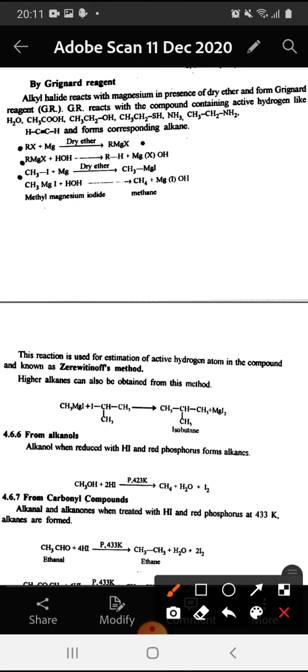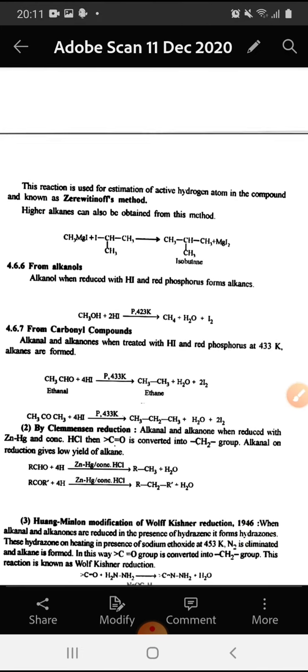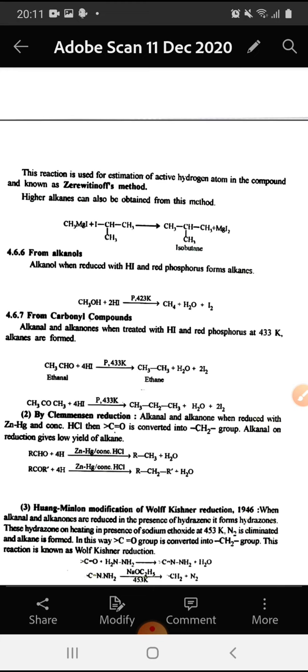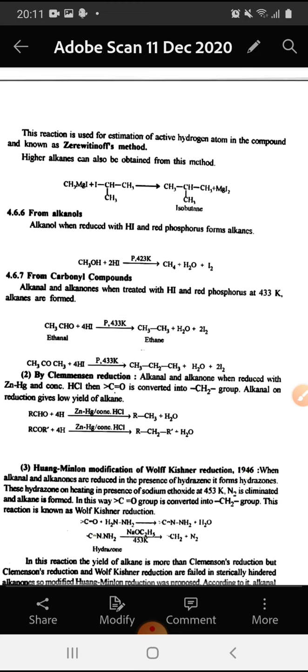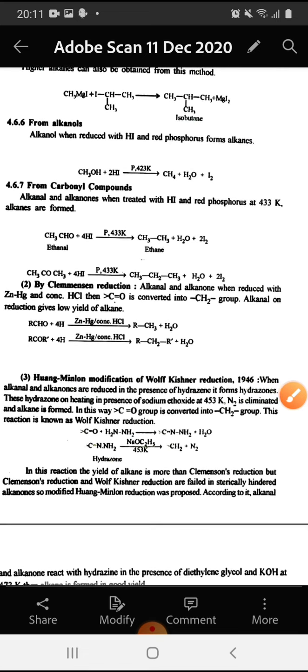If we take the example, methyl iodide reacts with magnesium in the presence of dry ether, it forms methyl magnesium iodide, and methyl magnesium iodide reacts with HOH, that is water, and forms methane. The reaction is used for estimation of active hydrogen in the compound, and this is known as Zerewitinoff's method. Higher alkanes can also be obtained from this method. Methyl magnesium iodide is reacted with isopropyl iodide and the product is isobutane. Now the next method for the preparation of alkane is from alkanols.